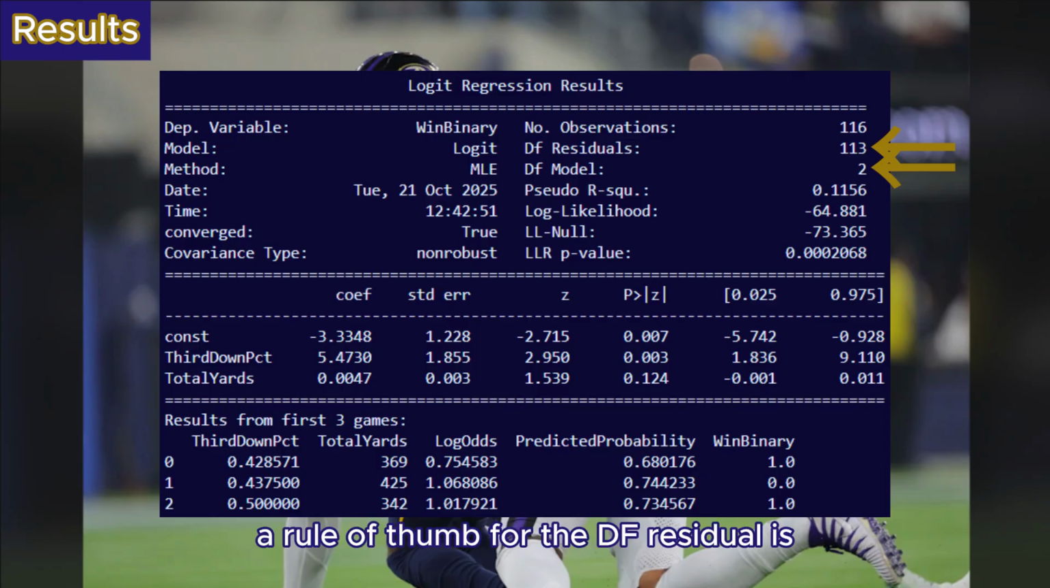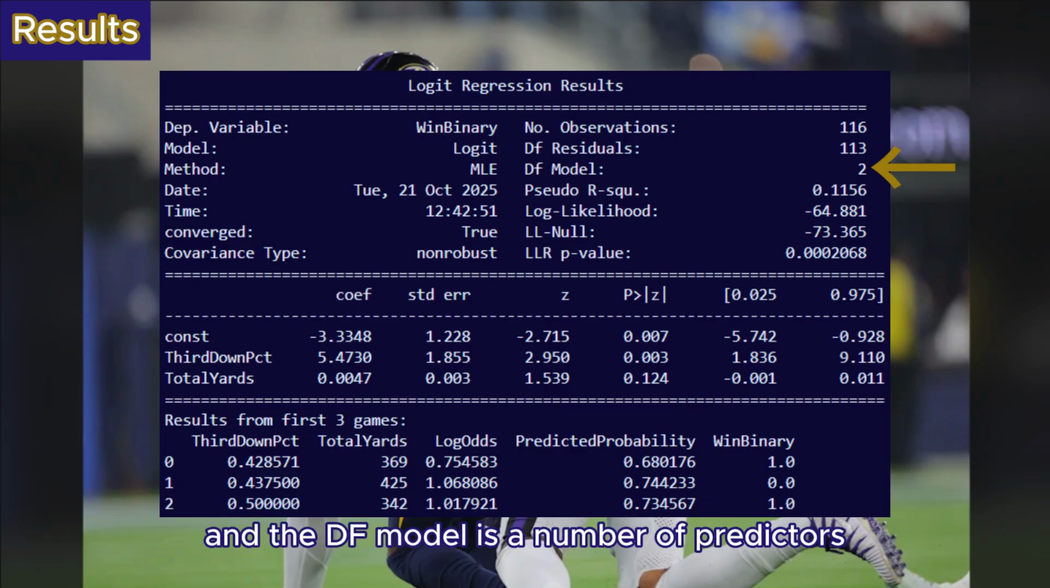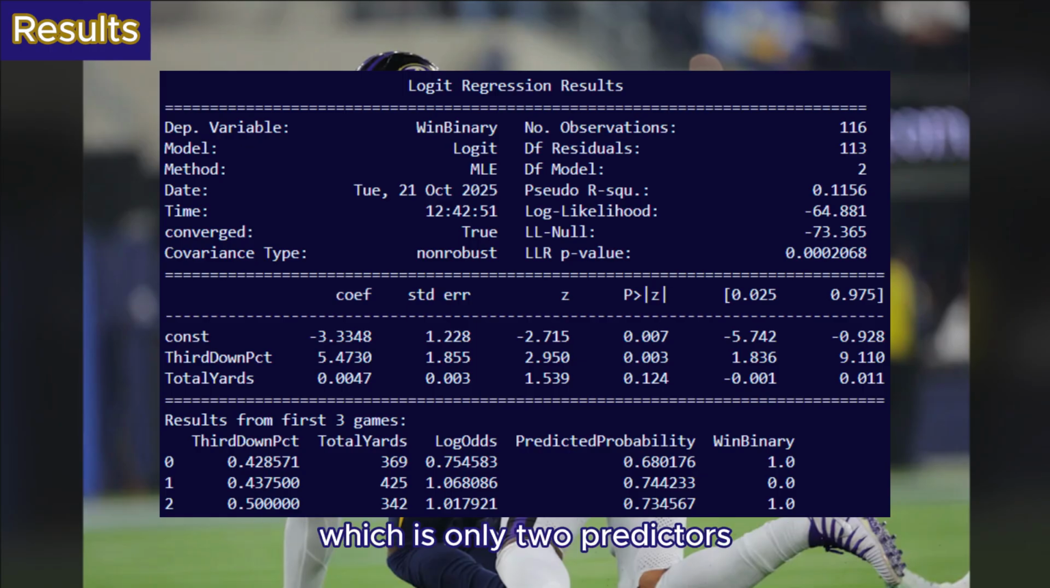A rule of thumb for the DF residual is you generally want it to be at least 50, ideally greater than 100. Less than 50 is dangerously unstable, and over 100 is very stable, thus more accurate. And the DF model is the number of predictors used in the model, which is only third down percentage and total yards, so only 2 predictors.